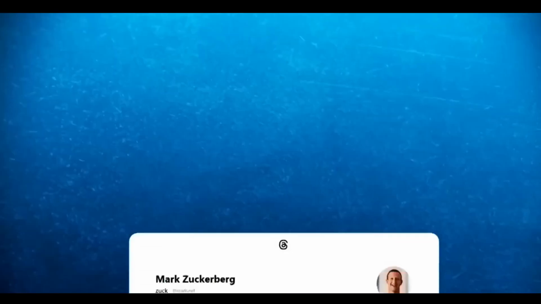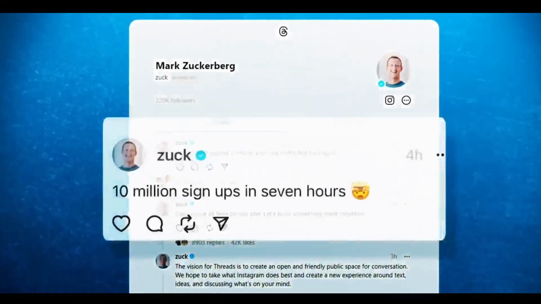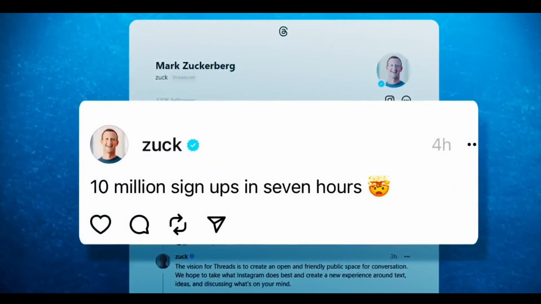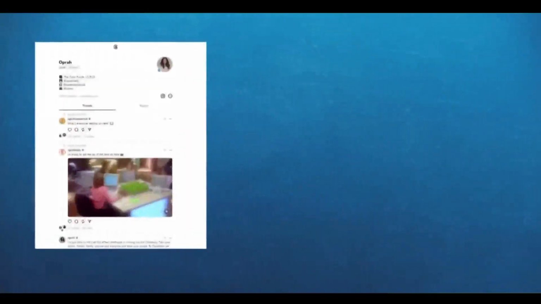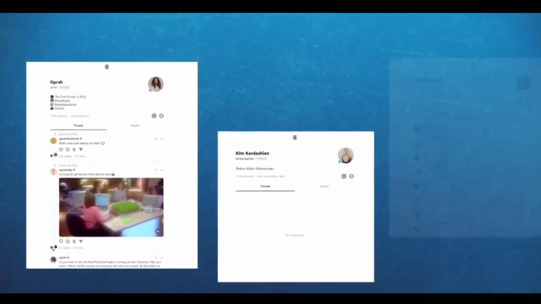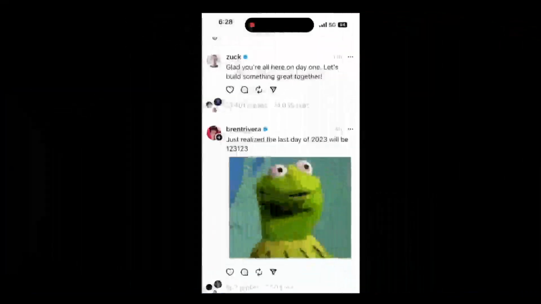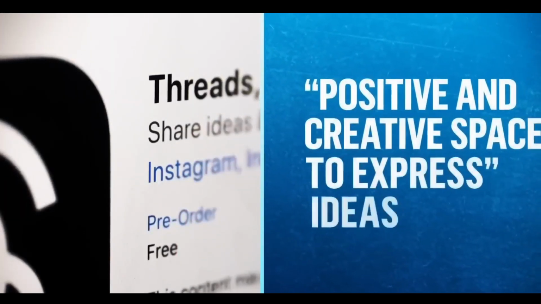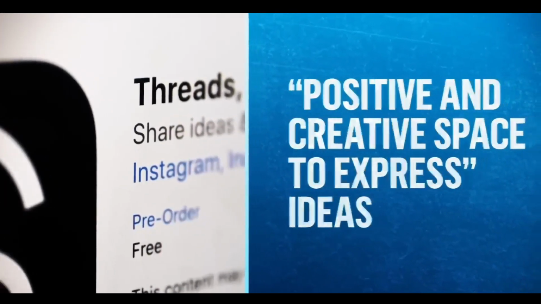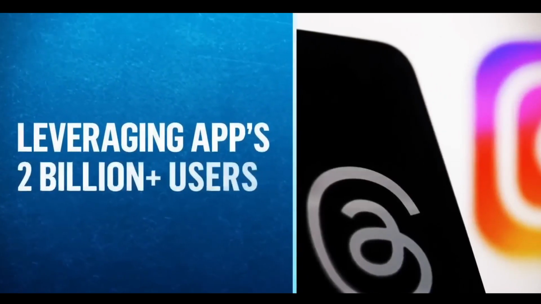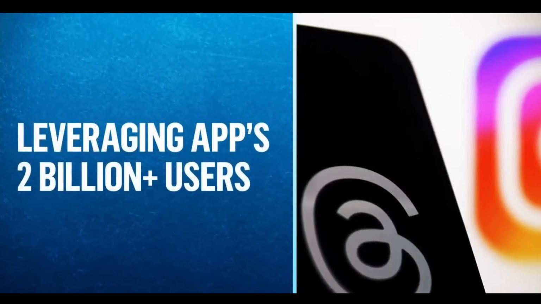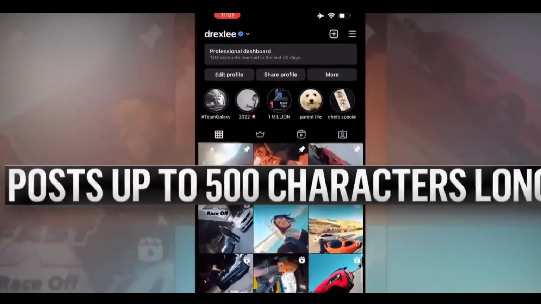Stories. You can share disappearing photos and videos with your close friends on Threads. Stories are only visible for 24 hours, so you can share more candid and personal moments without worrying about them being saved. Requests. If you don't follow someone on Instagram, they can still request to join your Threads. You can choose whether or not to accept their request.